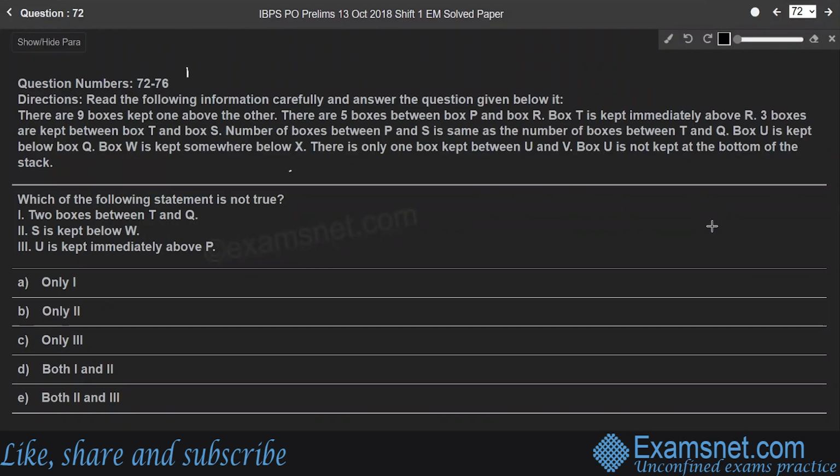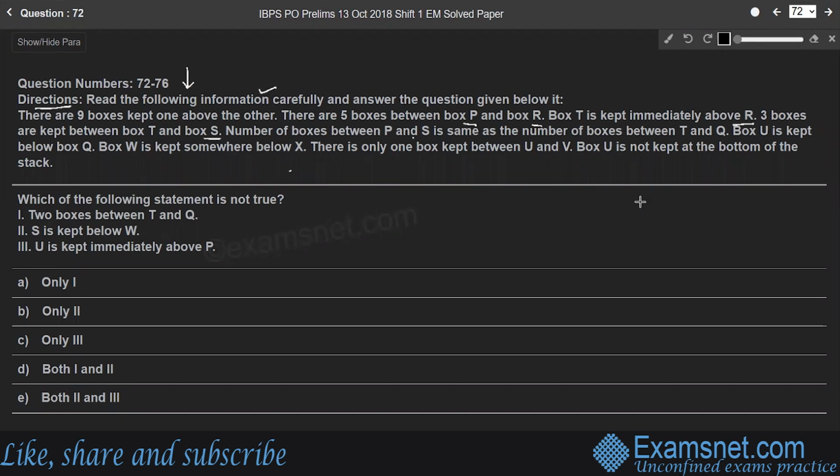Students, questions from 72 to 76 are based on the below information. Read the following information carefully and answer the questions given below it. There are 9 boxes kept one above the other. There are 5 boxes between box P and box R. Box T is kept immediately above R. 3 boxes are kept between box T and S. Number of boxes between P and S is same as number of boxes between T and Q.